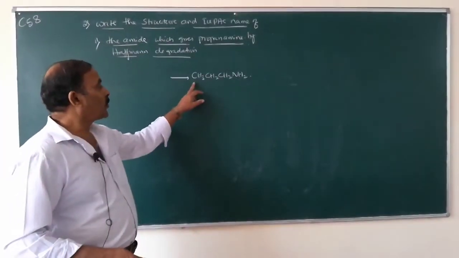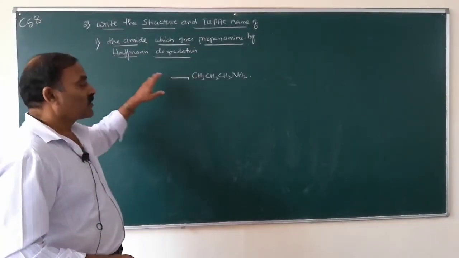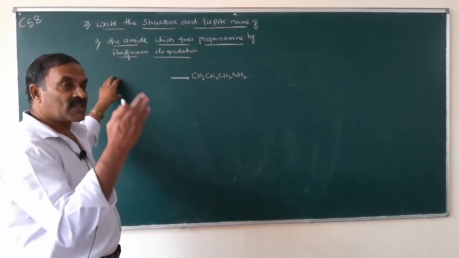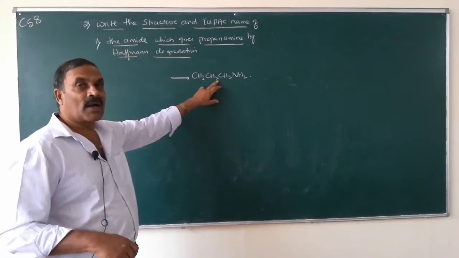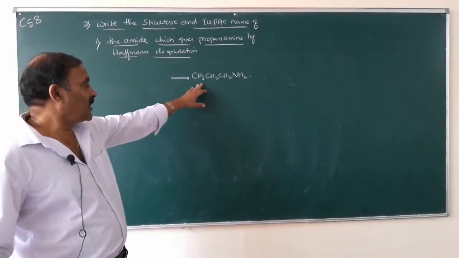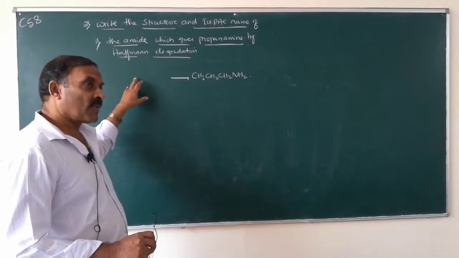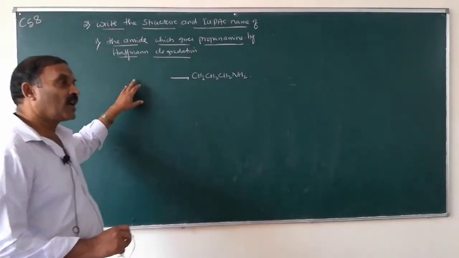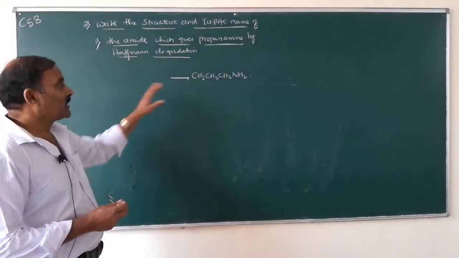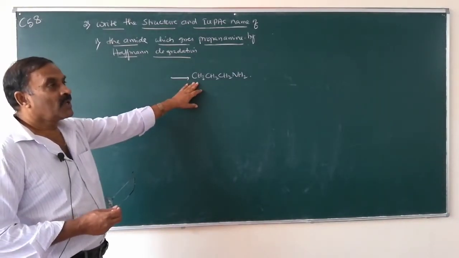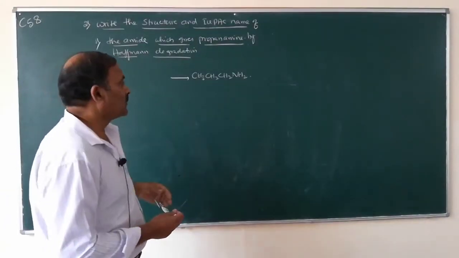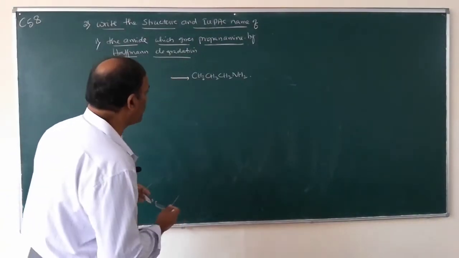So to get propanamine, we have to take an amide whose carbon atoms are greater than the amine. We have to take butanamide, because the amine obtained will be less by one carbon atom.